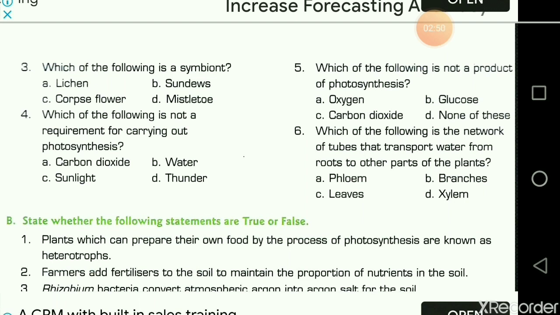And the sixth one, which of the following is the network of tubes that transport water from roots to other parts of the plants? The answer is xylem. Okay, because we know the raw materials for photosynthesis are water, carbon dioxide, sunlight and chlorophyll. So how is that water carried and transported to the plants? This is the xylem, which helps to transport water. Okay.